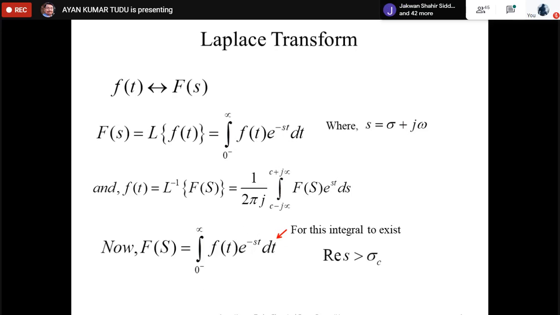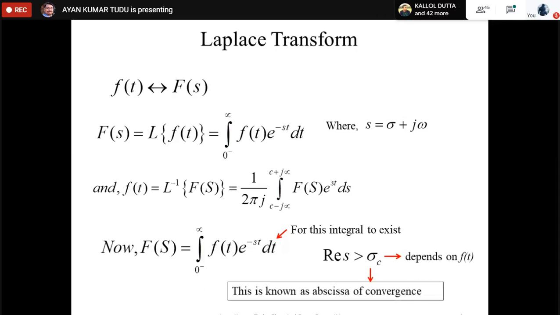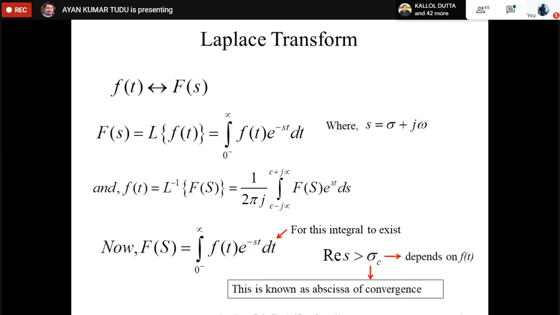This sigma c depends on our f(t) and is known as our abscissa of convergence.